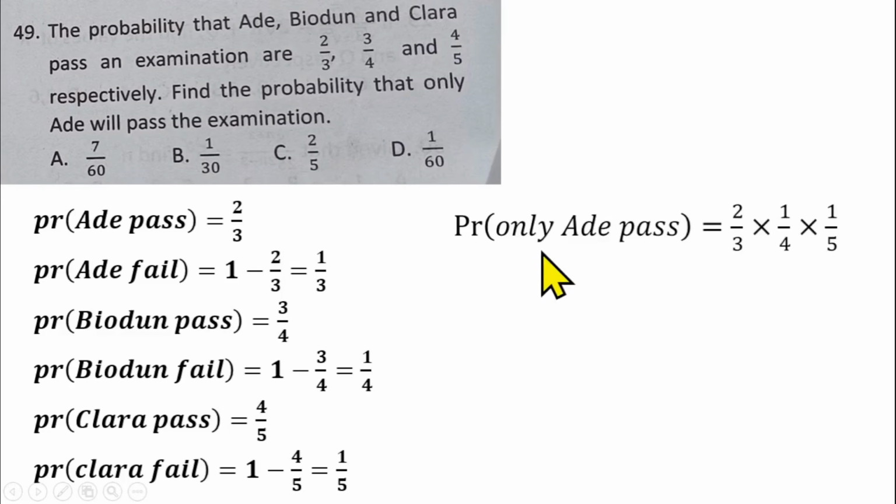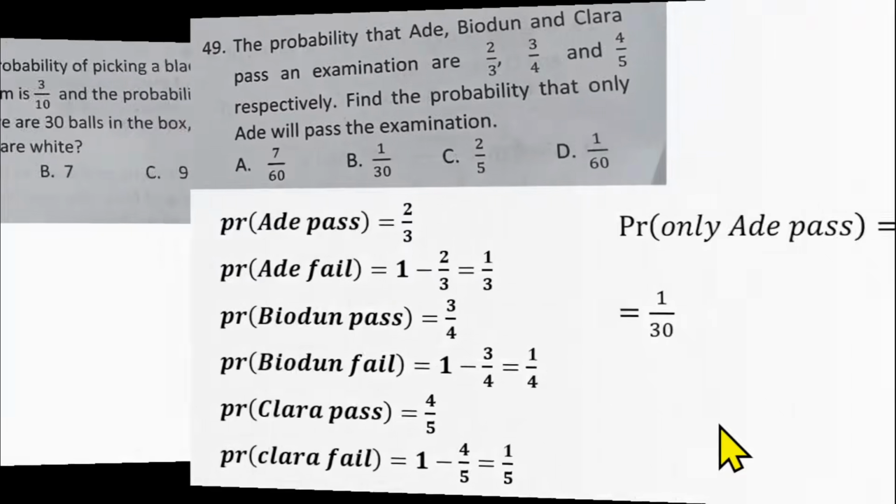Then the probability that only Ade passes is the probability that Ade passes, which is 2/3, times the probability that Biodun fails and the probability that Clara fails. So that will give us 2/3 times 1/4 times 1/5. If you simplify that further, that gives us 1/30, which is option B.